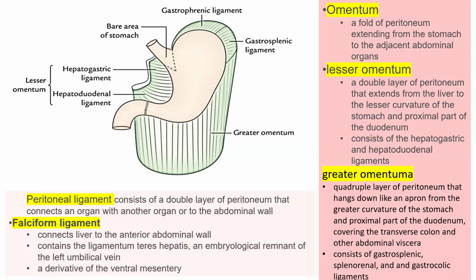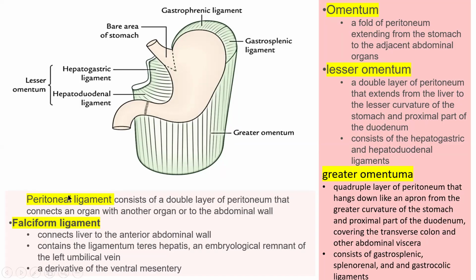Greater omentum is four layers of peritoneum, and it consists of gastrosplenic, splenorenal, and gastrocolic ligaments. It has the greater curvature of the stomach, and the proximal part of the duodenum,